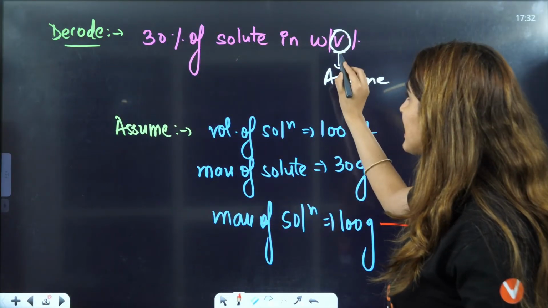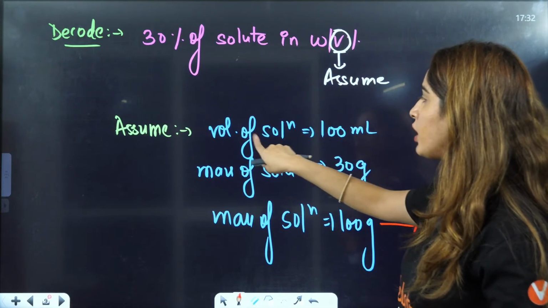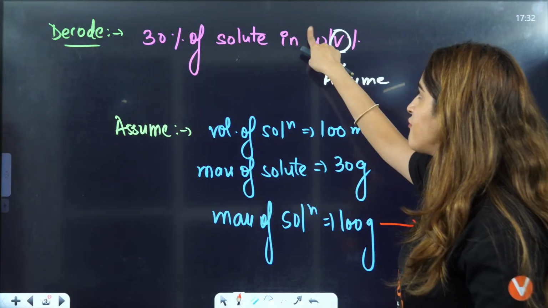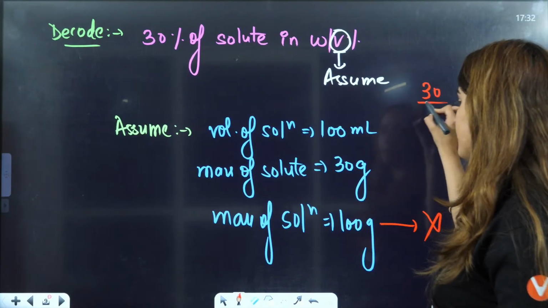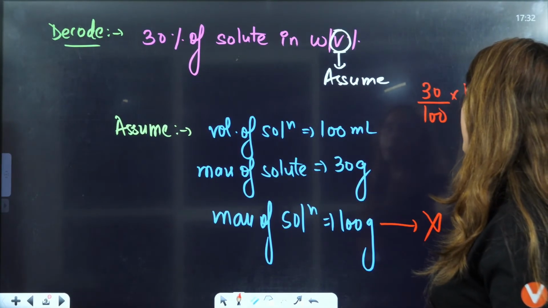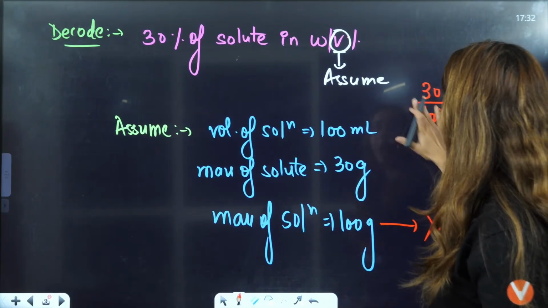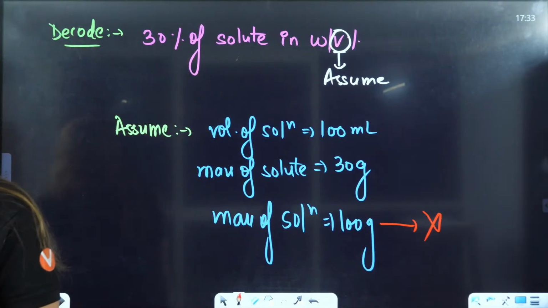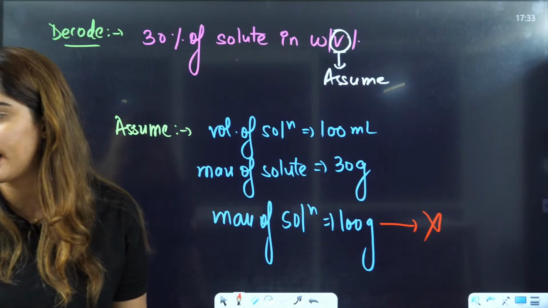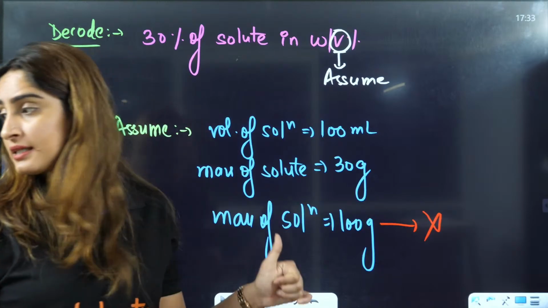What is given here, we can only assume about that thing. This is in volume. We will say volume of solution is 100 milliliters. Weight out of this will be 30. So that's why 30 divided by 100 multiplied by 100 is giving you 30% here. So you can't assume that mass of the solution is also 100 gram. That is a wrong assumption here. Clear? Done?